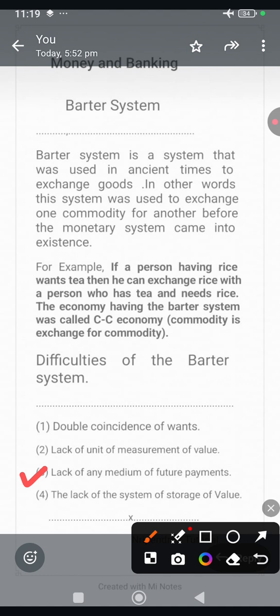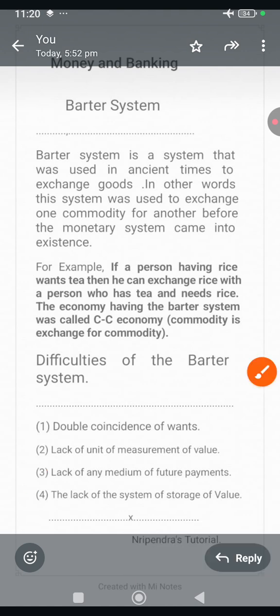One of the reasons is the borrower may not be able to arrange goods of exactly the same quality at the time of repayment, or there may be conflicts regarding which specific commodity is to be used for repayment, or the commodity to be repaid may lose or gain its value at the time of repayment. So it is very difficult to make deferred payments in the form of goods.